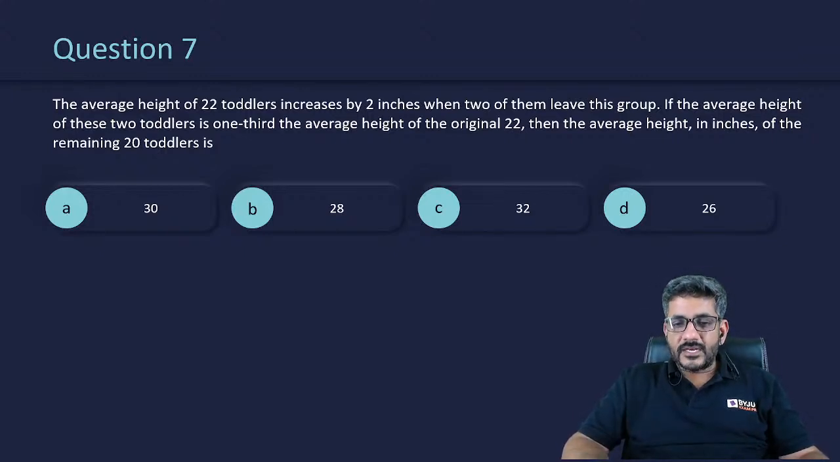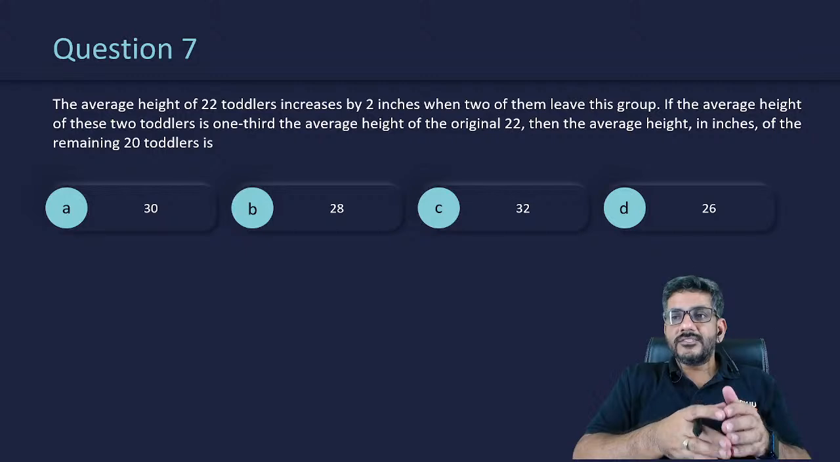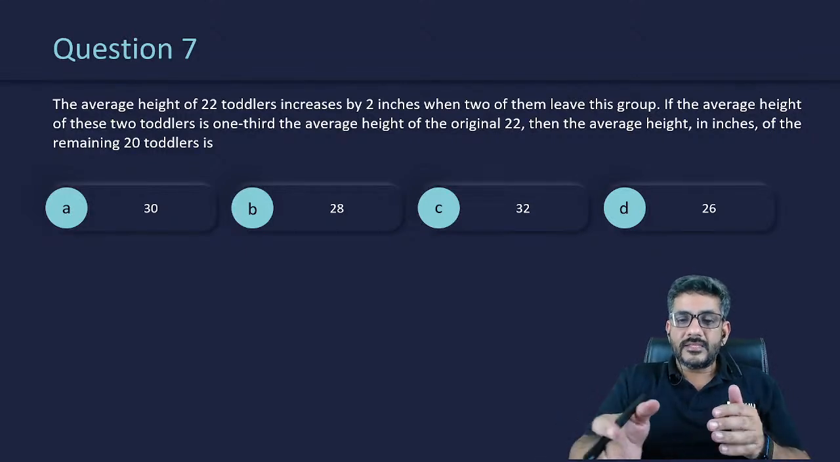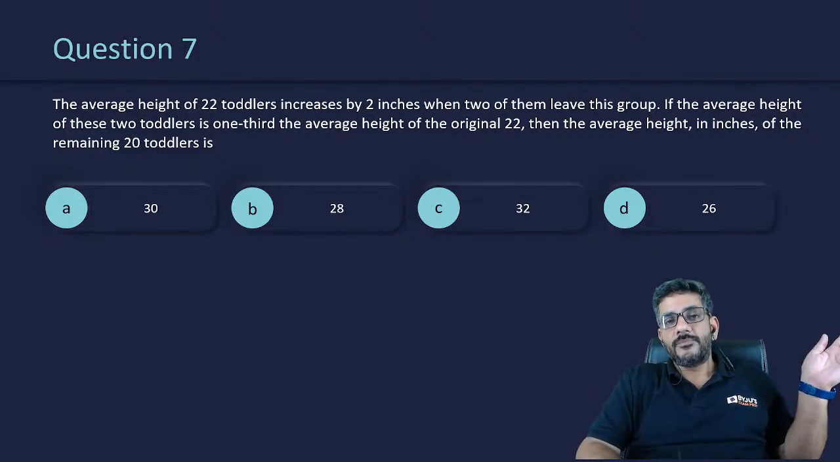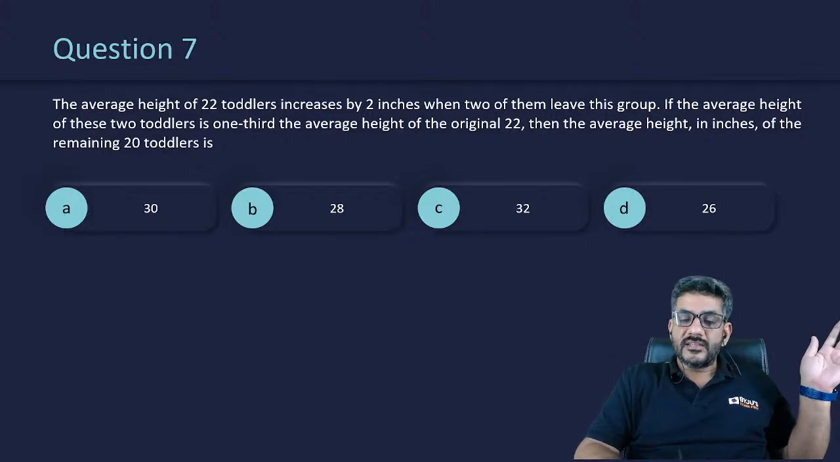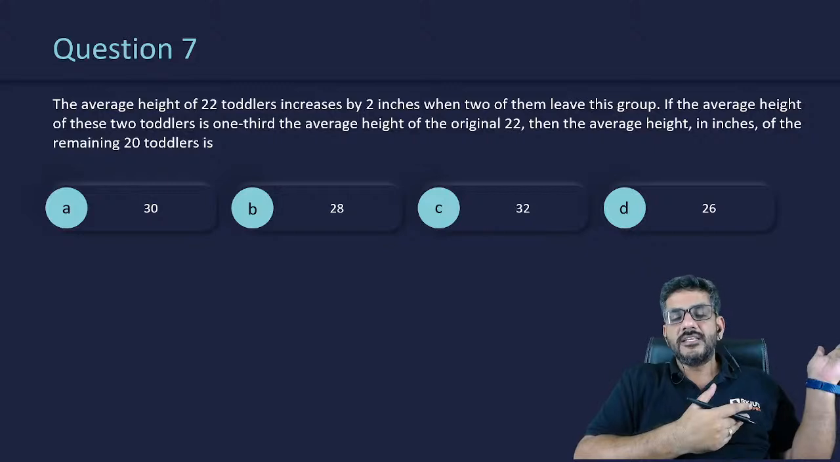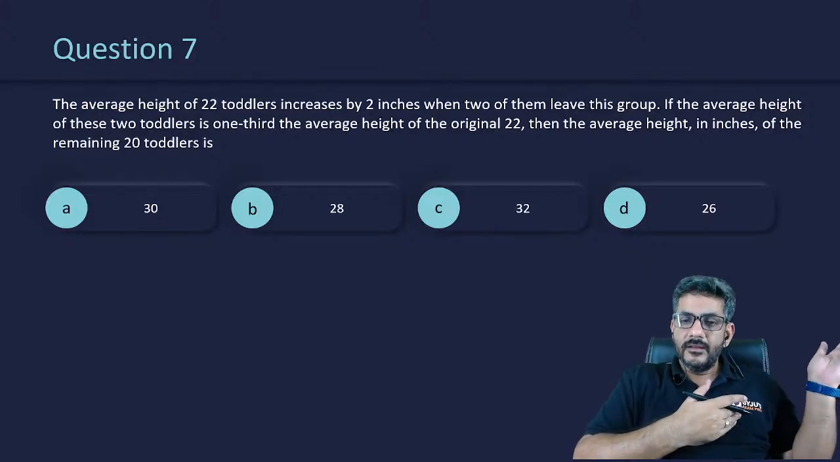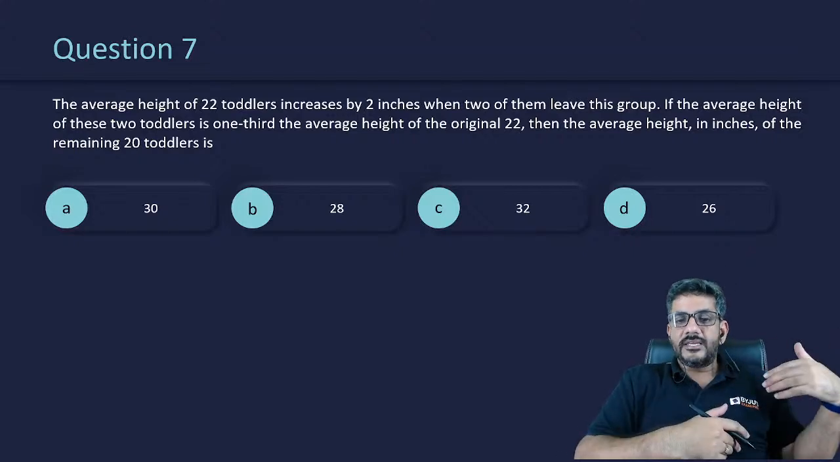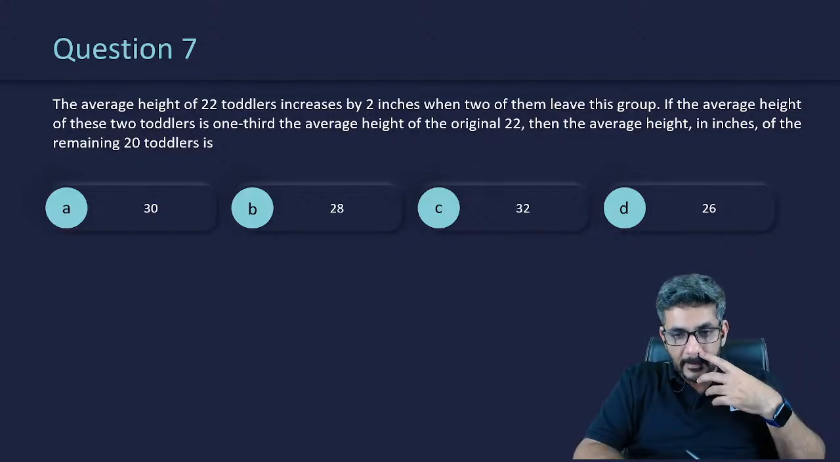Why do we subtract 40? Because these guys not only went out with the 2A, they also gave the remaining 40 to these people. That is why the average increased by 2. Had they gone out with only an average of A, their average would have remained A. So where did that increase of 2 come from? That increase of 2 came when you actually gave them back this much. That is why it is increasing.